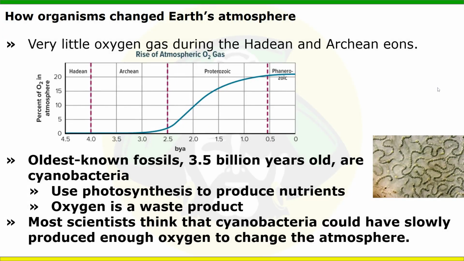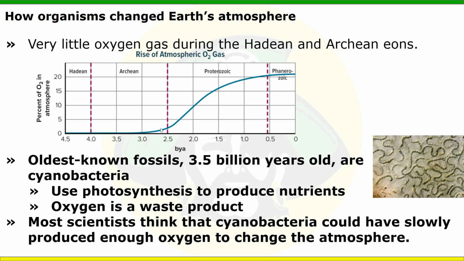Now, how organisms changed Earth's atmosphere. So first of all, there was very, very little oxygen gas during the Hadean and Archean eons. You can see that here in this graph. Here's how much oxygen is in the atmosphere as we go through our 4 different eons. So Hadean and Archean, pretty much nothing.